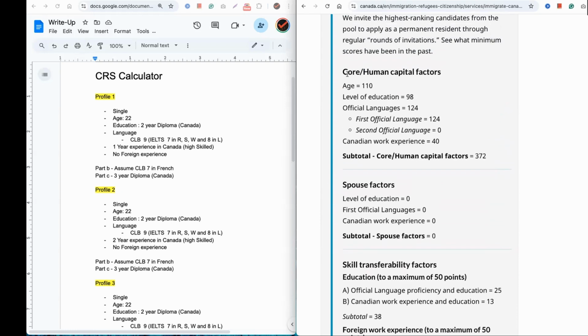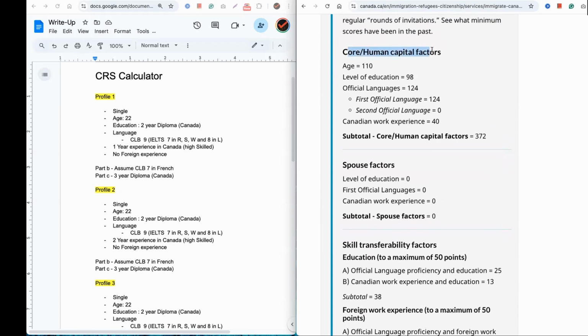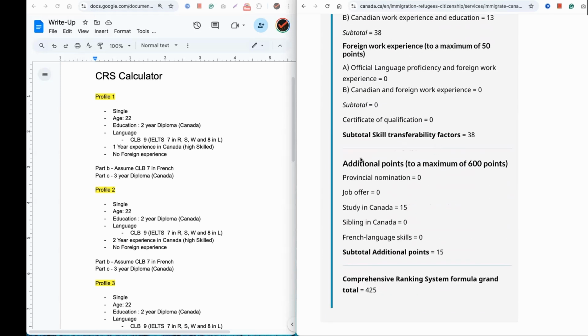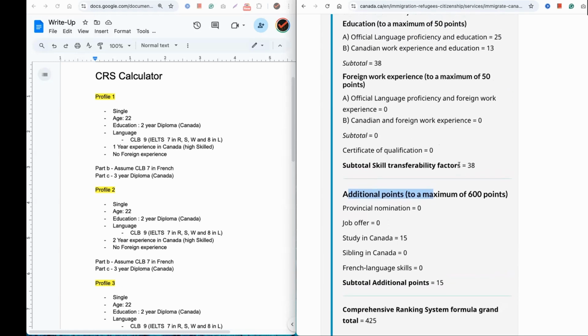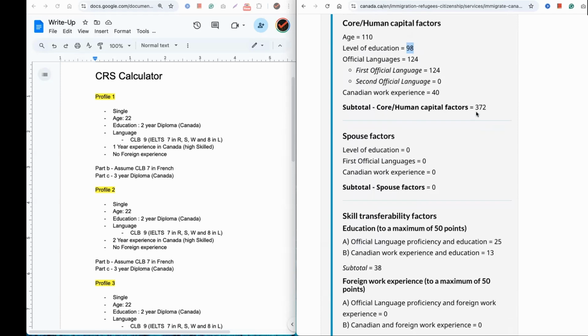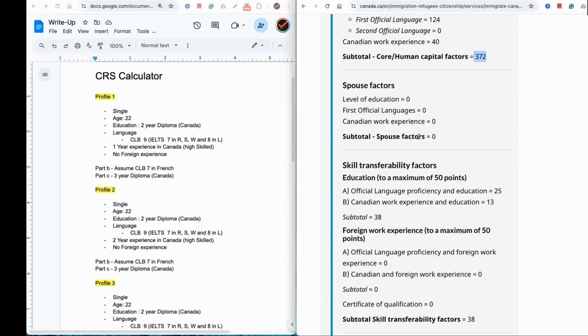So we see that the scores are broadly classified into 4 categories: the core human capital factors, spousal factors, skill transferability factors, and additional points. The total score is out of 1200. Let's see how many points they have got. They got the highest points for age, and for level of education it is 98. Official languages, they got 128 and 124, and the core factors total is 372. They are unmarried, so they don't have a spouse or common law partner, so there are 0 points.